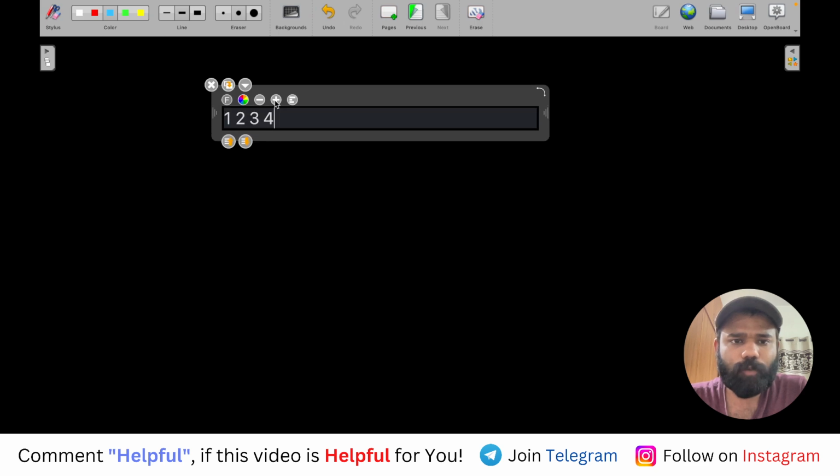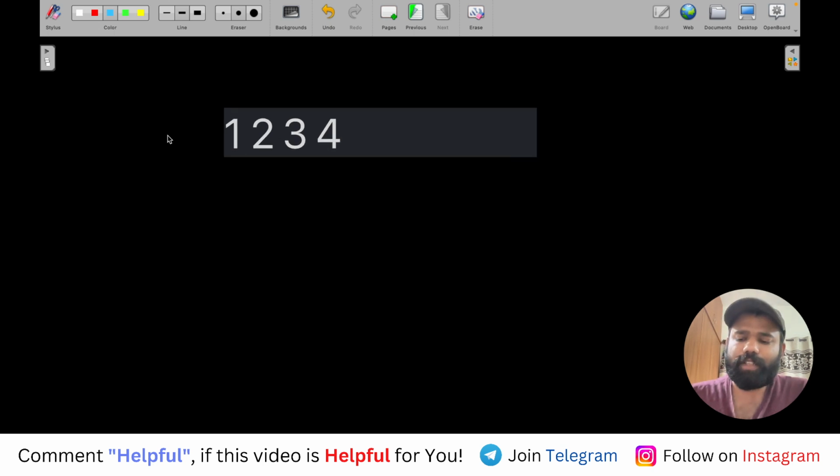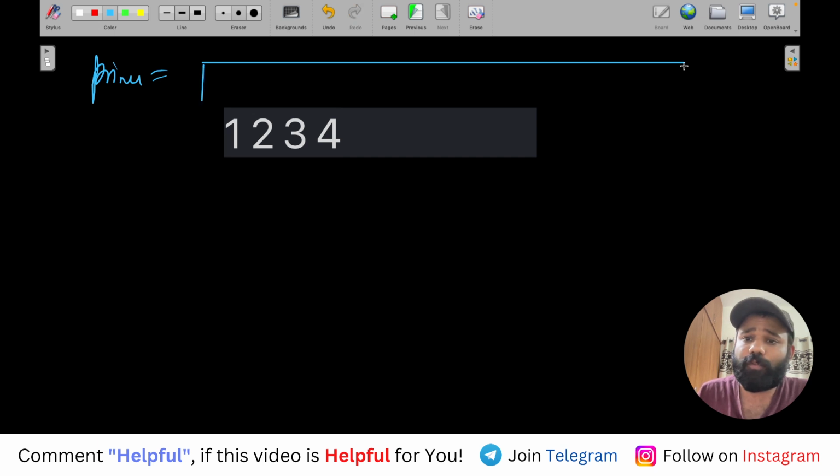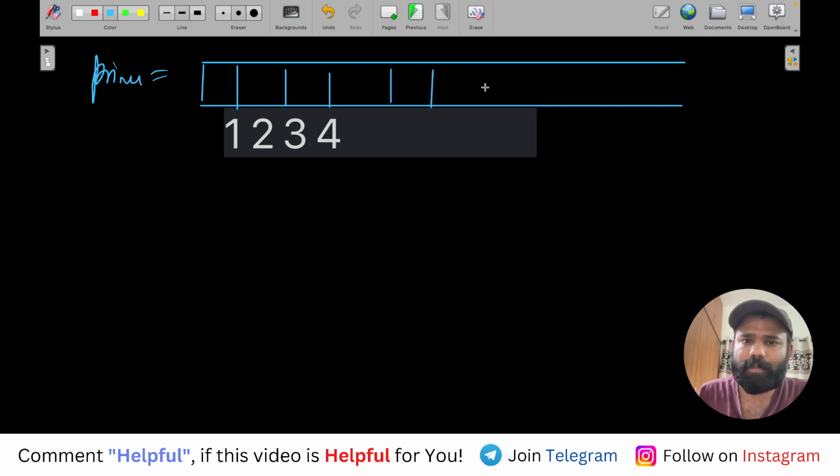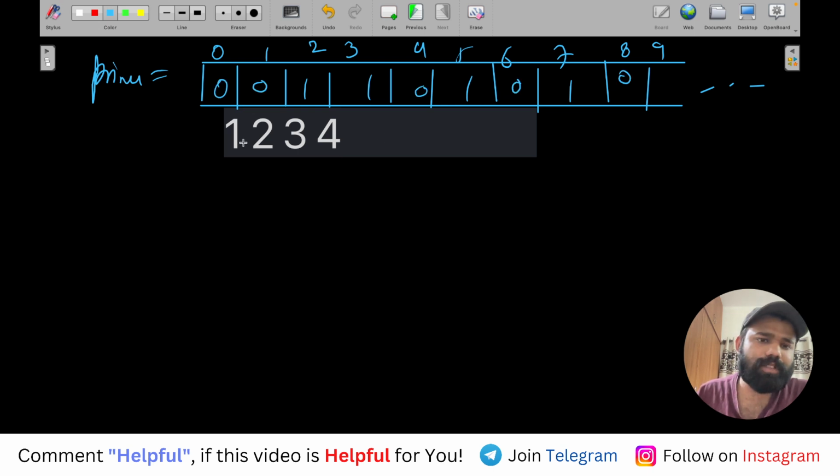Okay, so if this is 1 2 3 4, what I will do, initially I will take a primes array where I will store that whether the number is prime or not for all the numbers from 1 to 200, but I will not take up to 200. I will take for initial some numbers only, because that is what is required also, right? So let's say 0 1 2 3 4 5 6 7 8 9. This is prime, this is prime, and else are not prime, right? Amazing. Now I will start from 1.